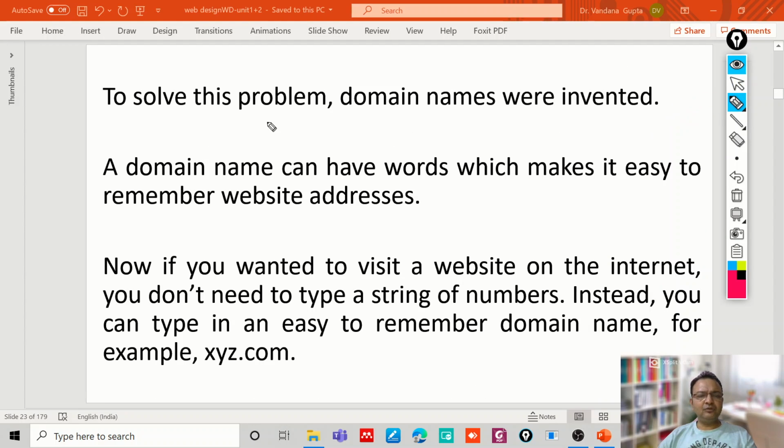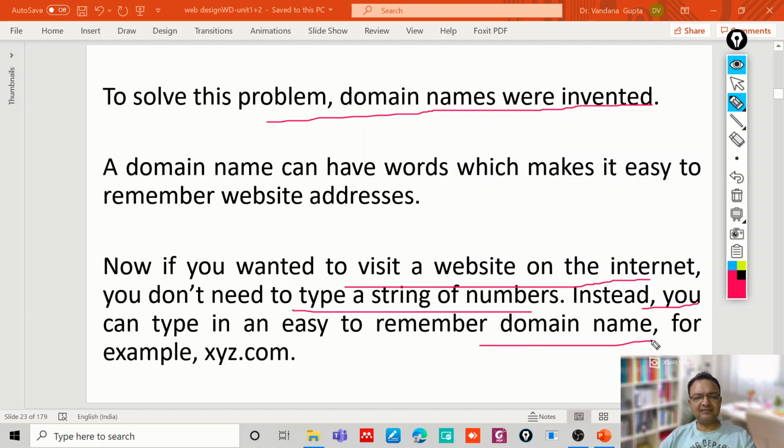So in order to solve this problem, domain names were invented, because we cannot easily remember the IP addresses of different websites. Now, if you want to visit a website on the internet, you need not remember a sequence of numbers like an IP address. Instead, you type just an easy name, the domain name, which is the name of the website, such as xyz.com.